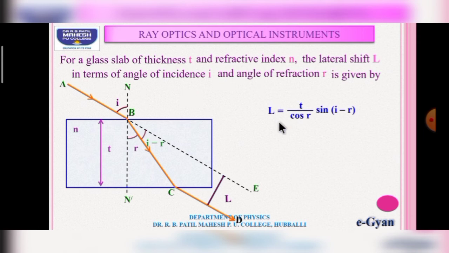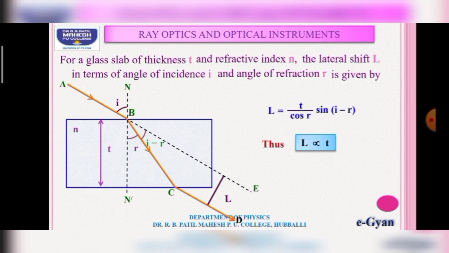To calculate the value of lateral shift between incident ray and emergent ray, we need to know the value of angle of incidence, thickness of the glass slab and angle of refraction. By this we come to know that lateral shift is directly proportional to t.